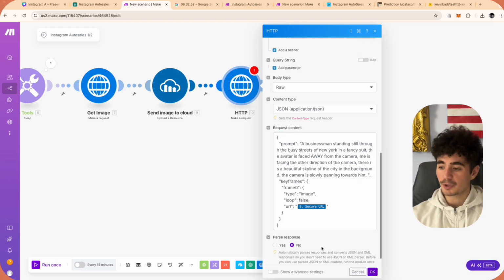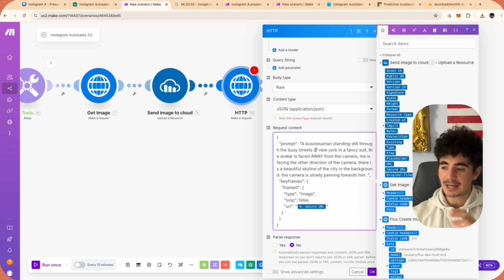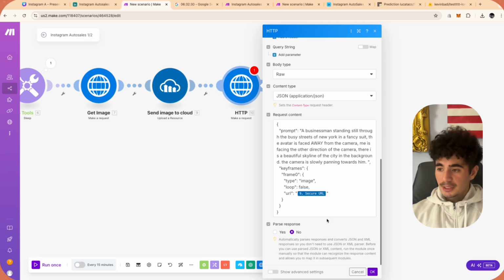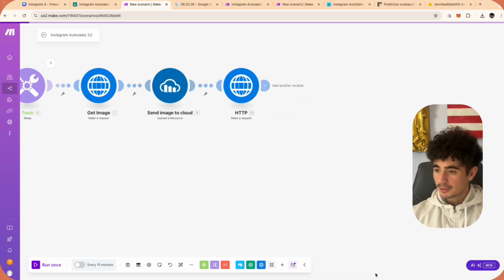Plus, we're only uploading this once a day. So, you know, there's some aspects of automations where there's still value in you doing some of the aspects of it yourself. And so this, in my opinion, is one of those aspects, because AI video is brand new. But this entire thing is now done. So we're just going to click parse response as yes, and we're going to click OK.